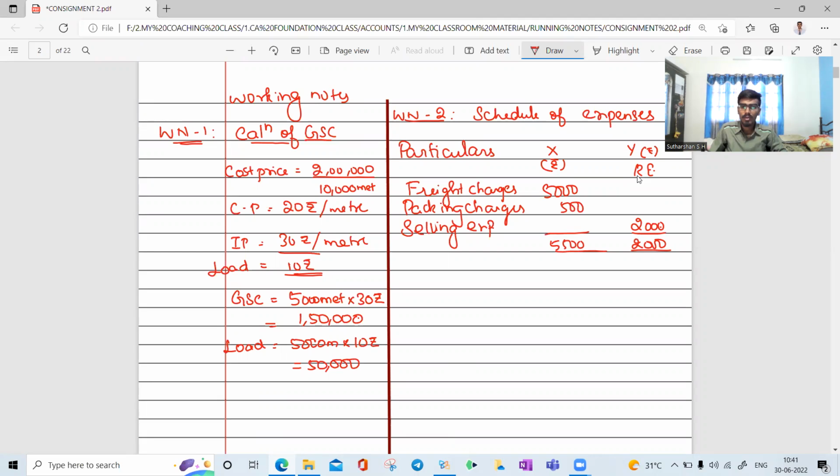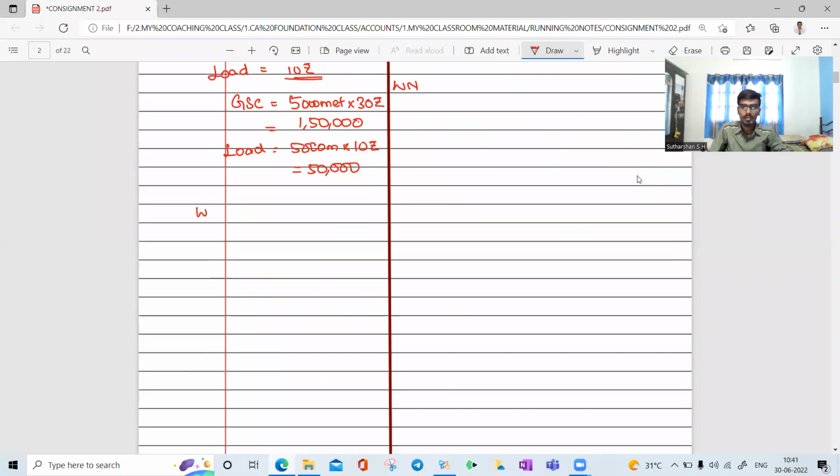Then your working note number 3 is sales. Calculation of sales. What they gave is they sold 4,000 meters at rupees 40 per meter. So you will get rupees 1,60,000. Then move on to working note 4.